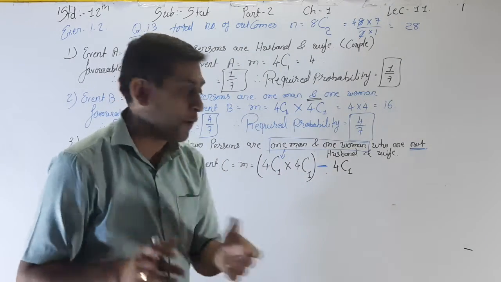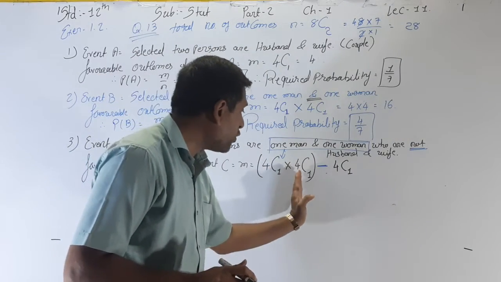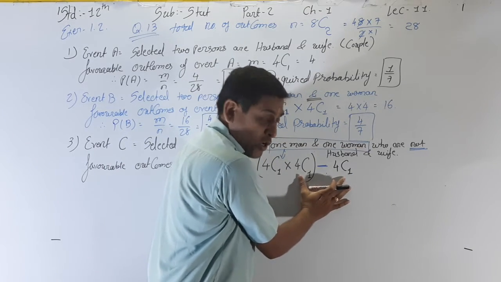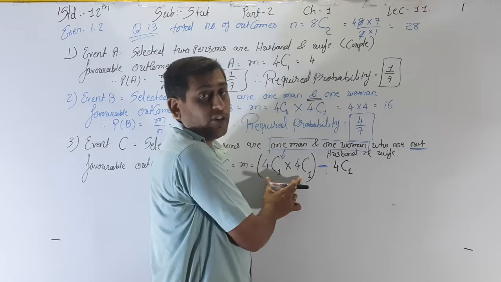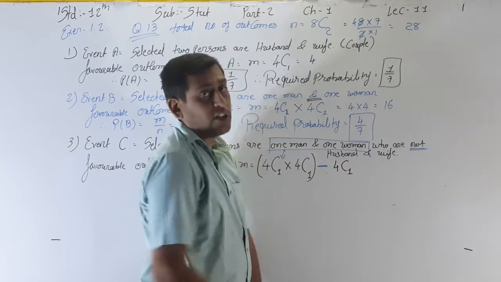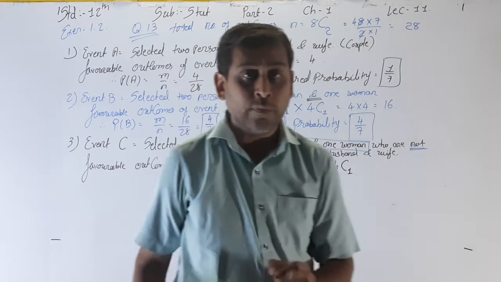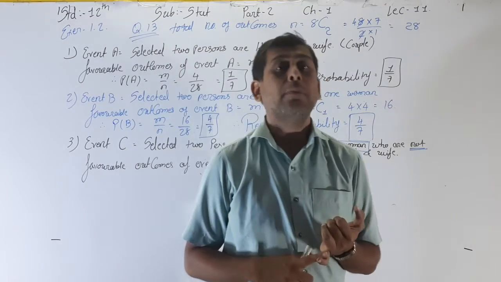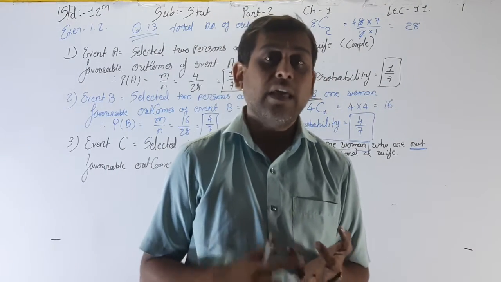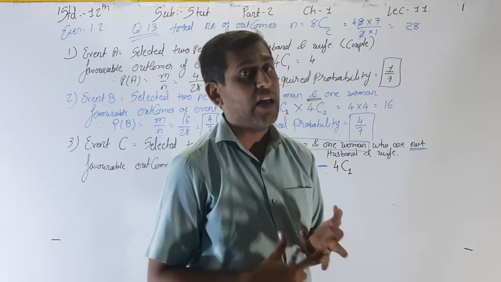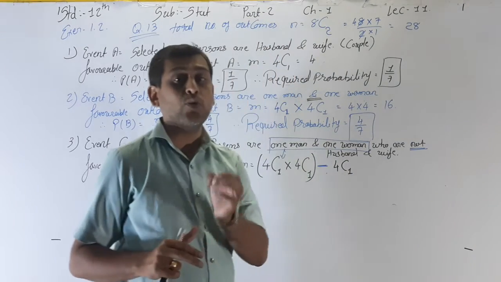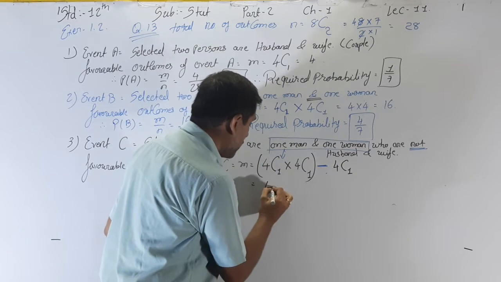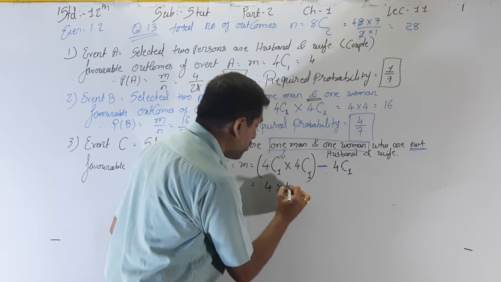No, it is wrong. See, 4C1 into 4C1 minus 4C1, we don't have to subtract these first. First of all, we have to multiply these and then subtract, because of the BODMAS rule. Bracket open, right? Then multiply, then divide, then addition, and then subtraction. So the BODMAS rule is applied here.